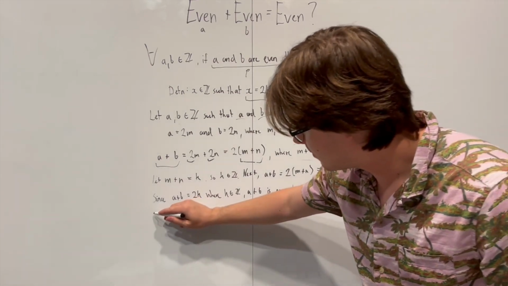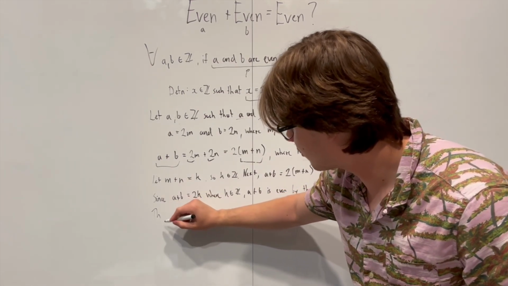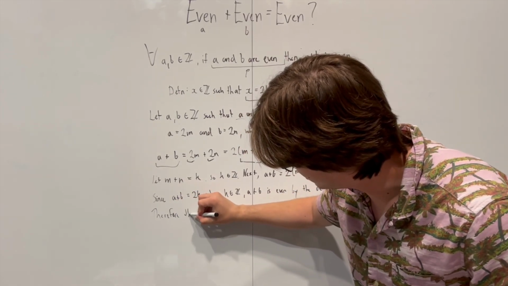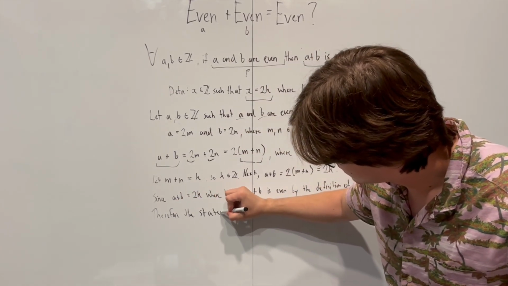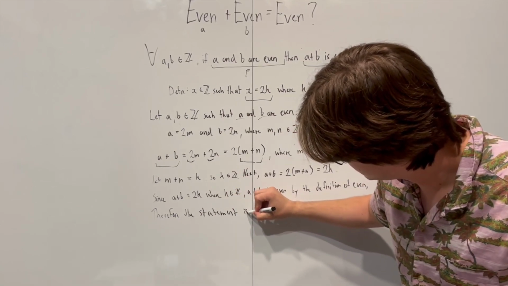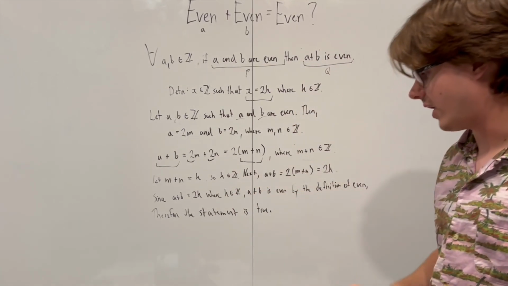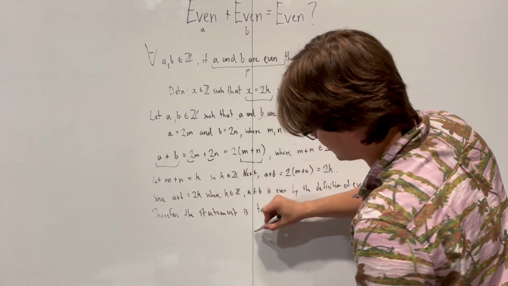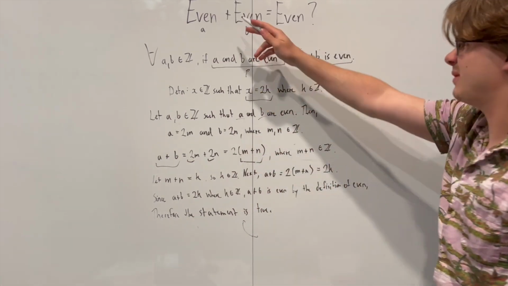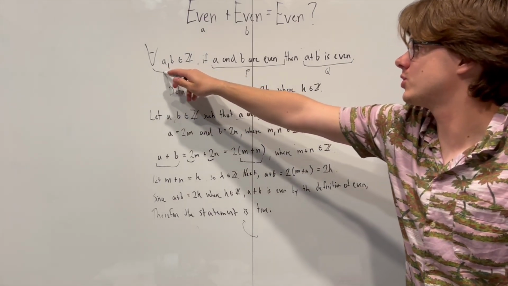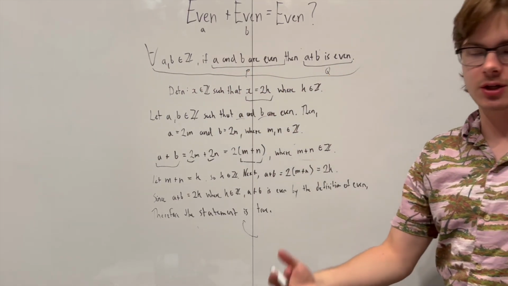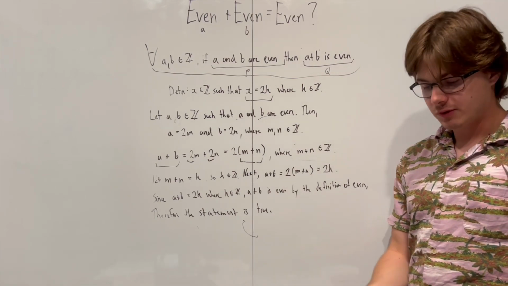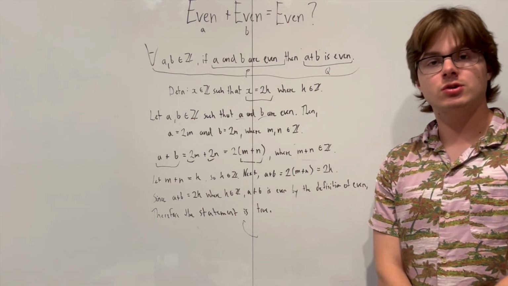And then we just say, therefore, the statement is true. And you can, instead of saying the statement, insert into here the statement to prove. You can just re-type that in, but that's just extra work. You get the idea now of how to prove this. So there we go. We've just proven that the sum of any two even numbers is always going to be even.